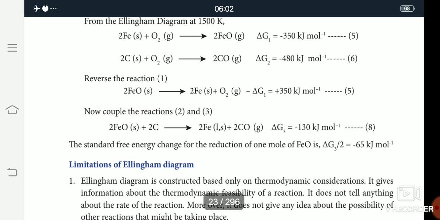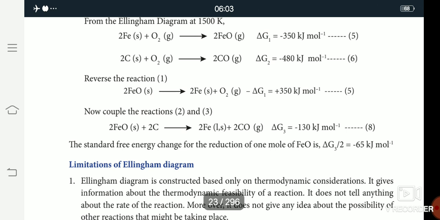Then the reverse reaction. In the first reaction, iron reacts with oxygen to form iron oxide. In the reverse reaction, iron oxide is reduced: iron oxide gives iron, the metal, plus oxygen. So the delta G value is positive, delta G equal to plus 350 kilojoule per mole.